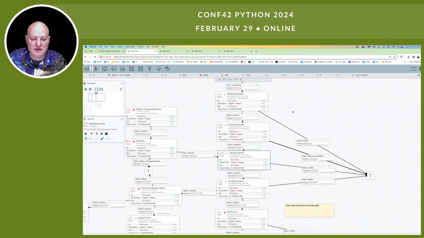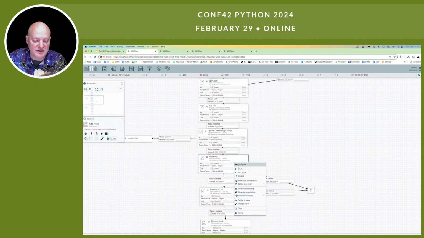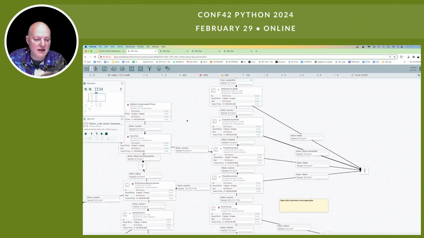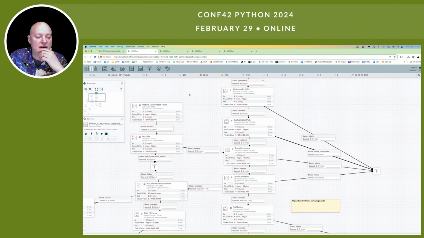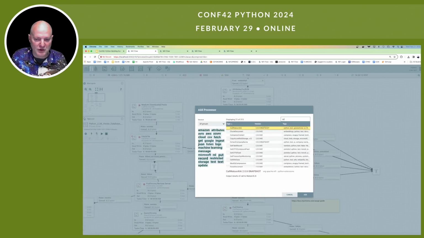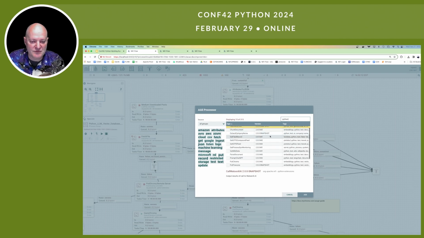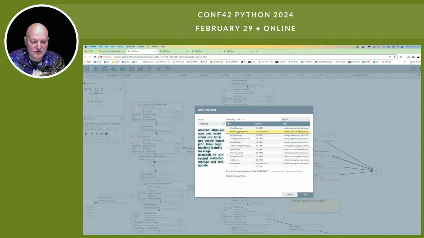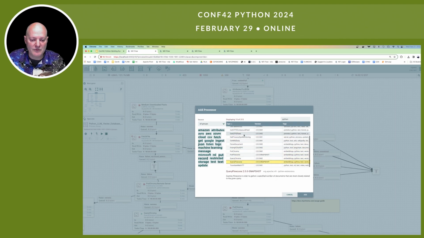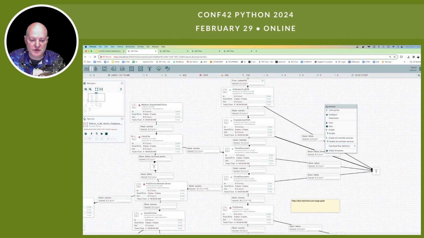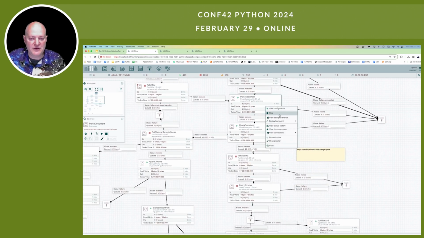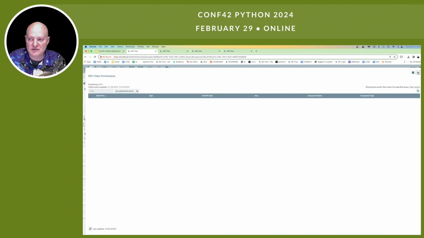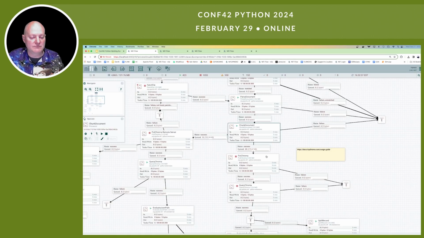We could do one here. I've got a couple sitting here. Let's just run one, have that come in, and then we will parse that. Now, if we needed to look at all the Python processors, I can just type Python. You can see there's a couple versions of different ones in there. You can see my extract company name, fake record, a bunch of different ones in here. Pretty straightforward. Okay, that finished this parse document. Finish the chunk.